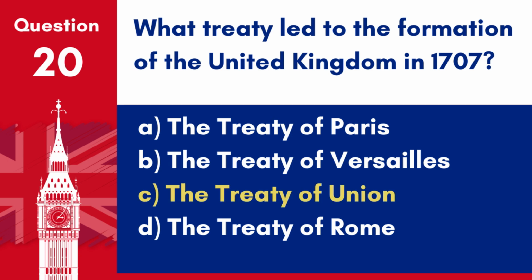Answer: C. The Treaty of Union. The Treaty of Union in 1707 led to the formation of the United Kingdom of Great Britain by uniting the kingdoms of England and Scotland.